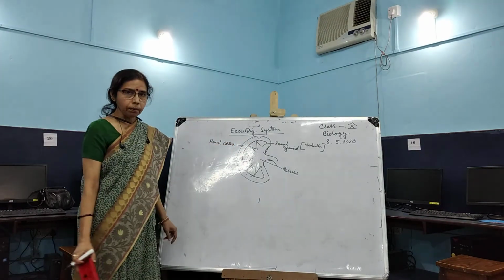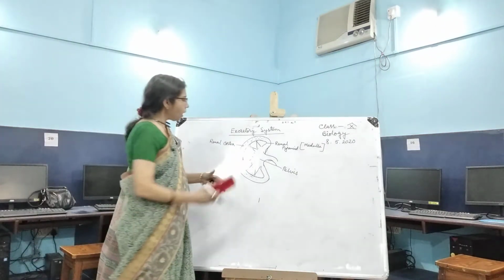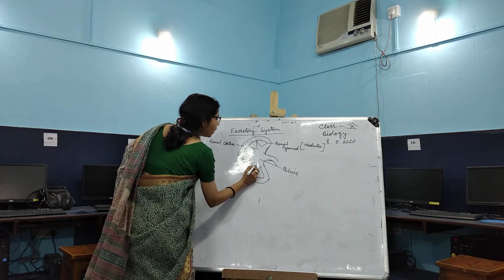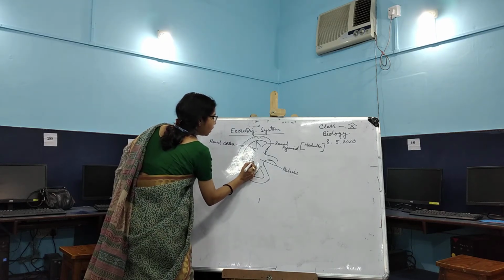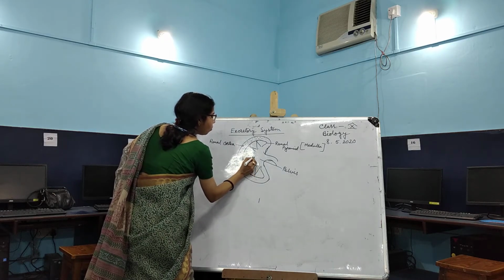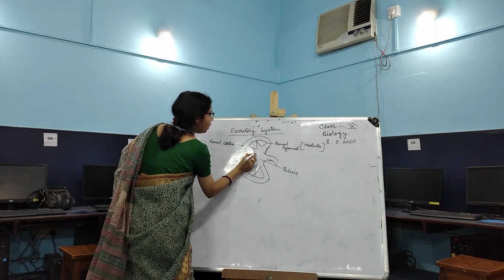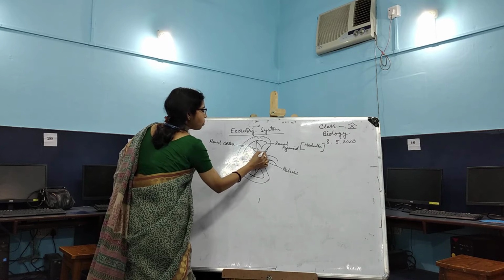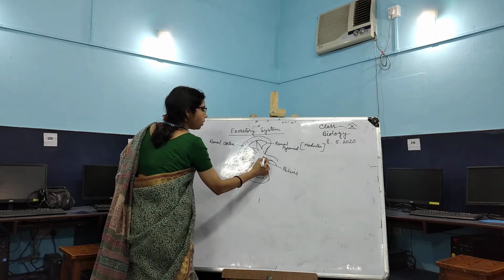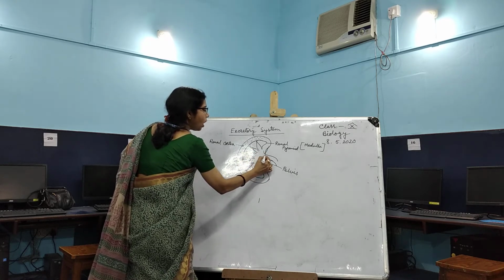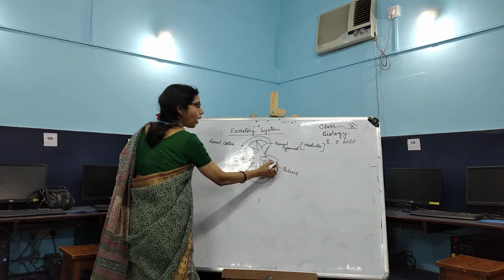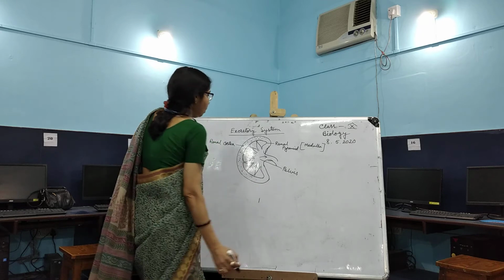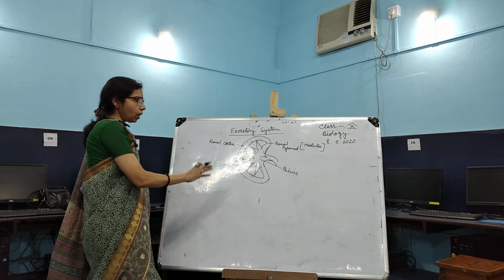And the inner part of the kidney, which consists of a number of conical or pyramid-like structures, is called the renal pyramid. The apex of the renal pyramid opens through ducts, which are called ducts of Bellini. They join with the funnel-shaped structure called the pelvis, through which the urine ultimately enters the ureter.